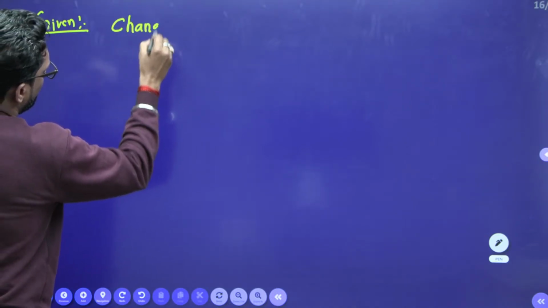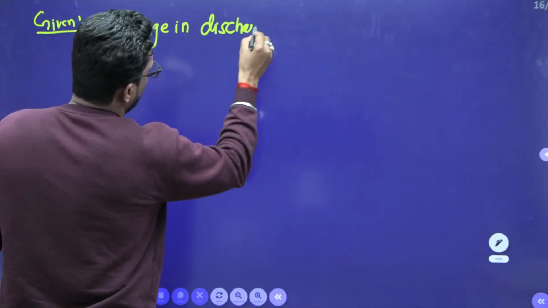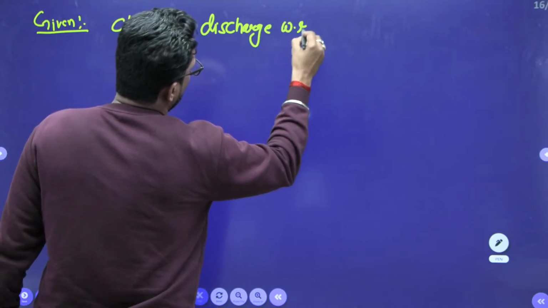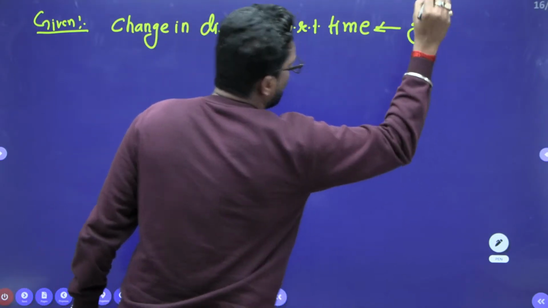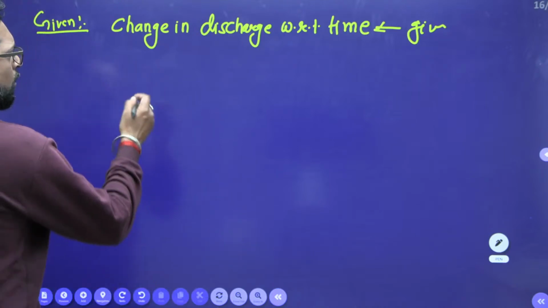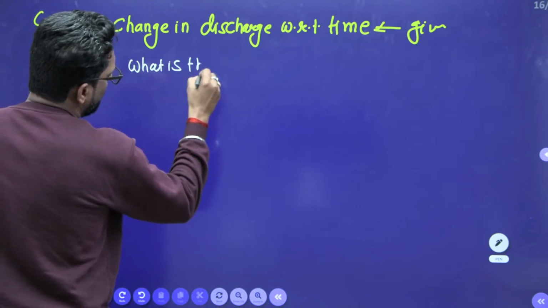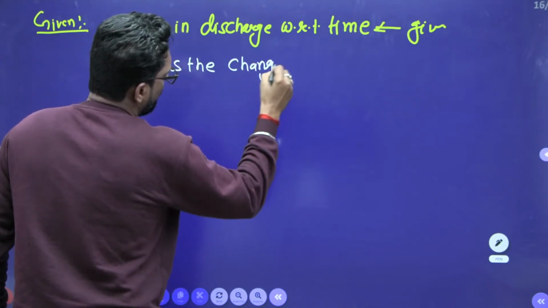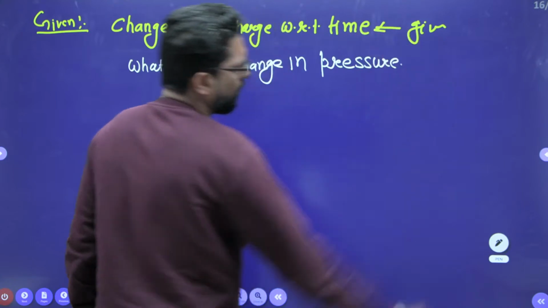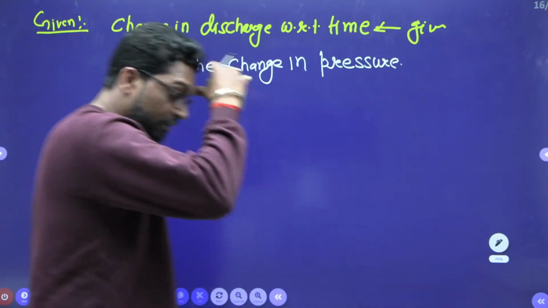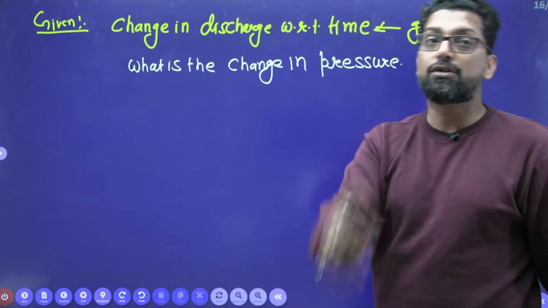So the question is asking, what is the change in pressure? Discharge change is given and we have to find the change in pressure. We just go through the Navier-Stokes equation.